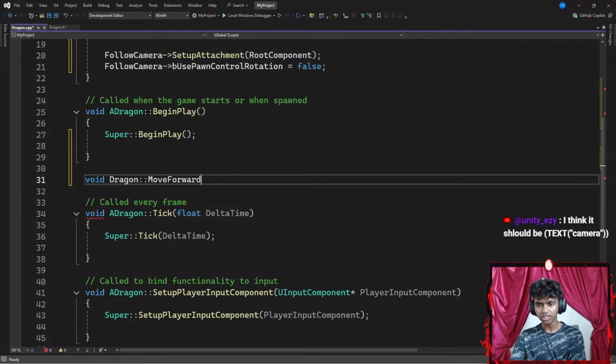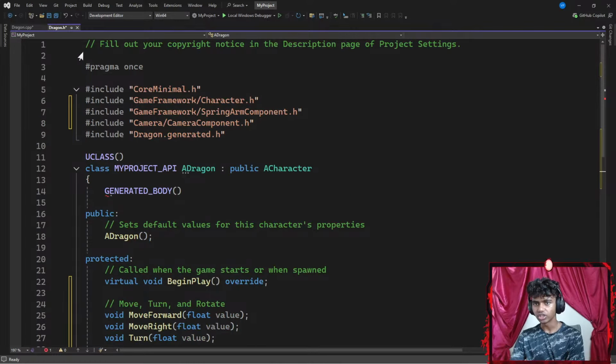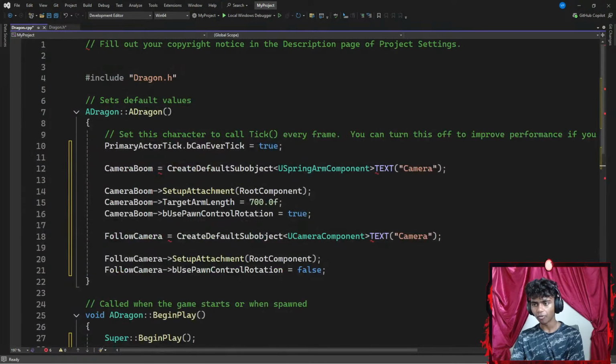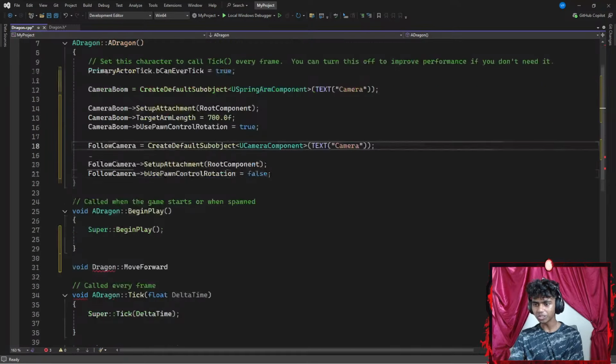Okay, why does it not work? Dragon. Don't I have a move forward here? I have a move forward here. What is it called? It's just called dragon. Okay, I think it should be text camera. Oh, okay, yeah, that actually makes sense. There we go. These are the small things that I keep forgetting. That's why I prefer getting as much practice as I can. There we go. That makes so much more sense.